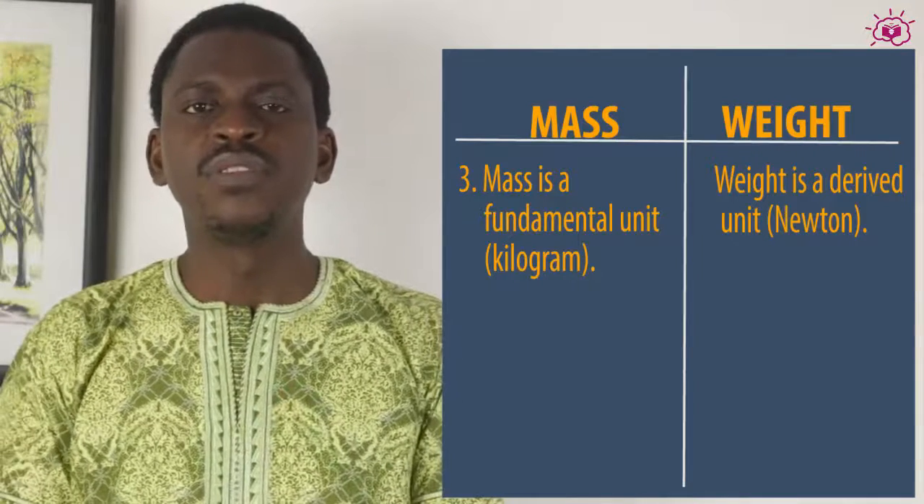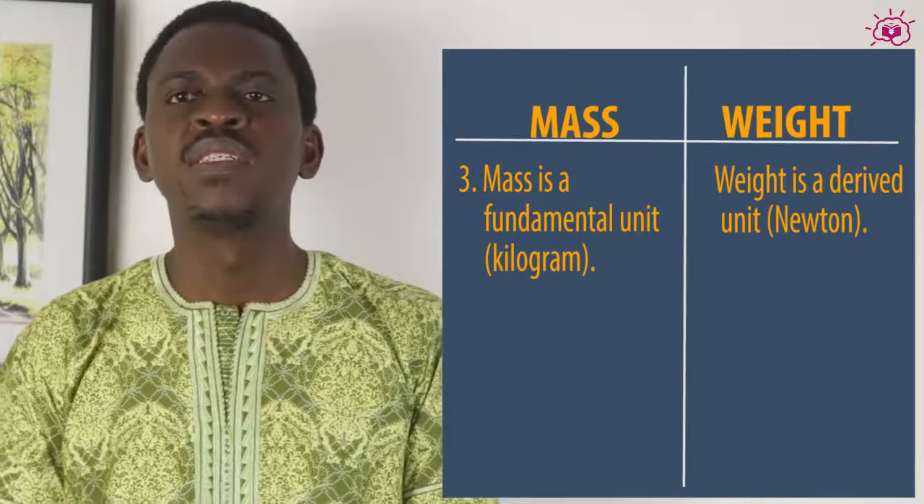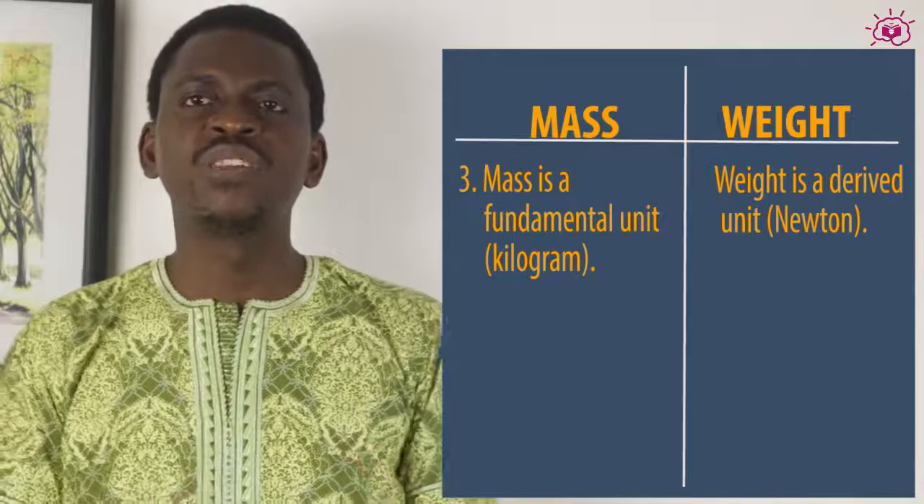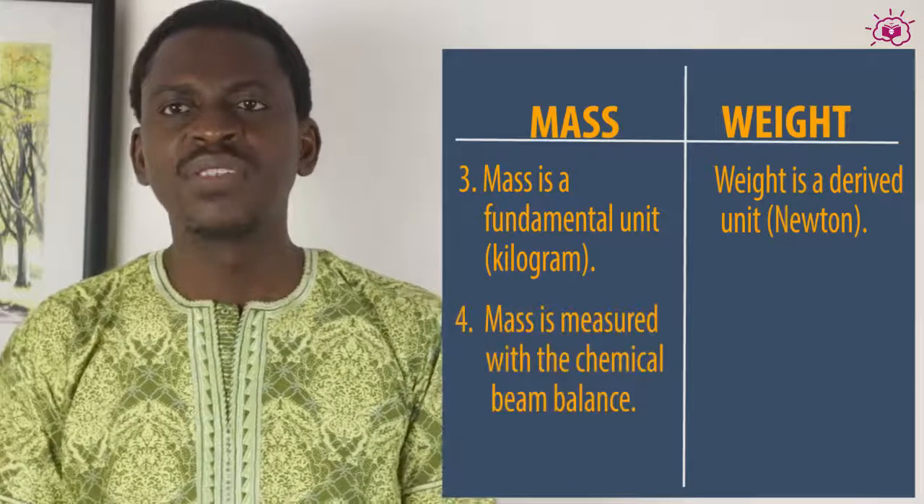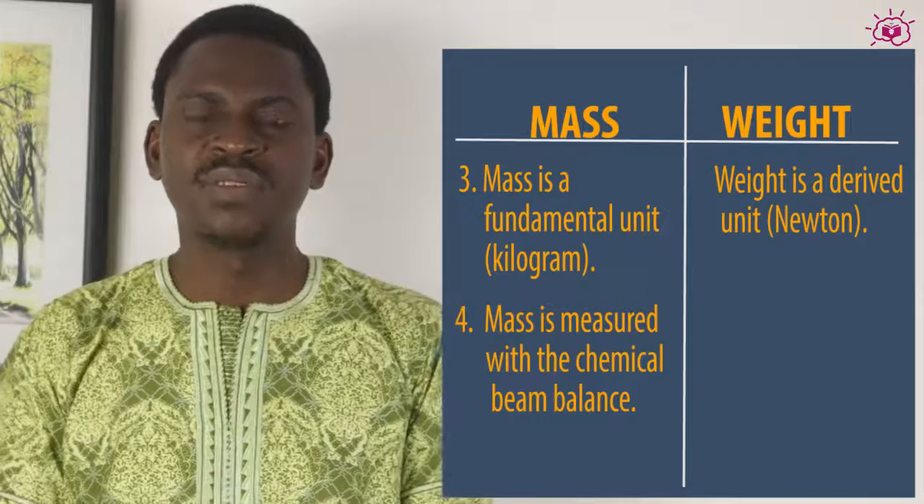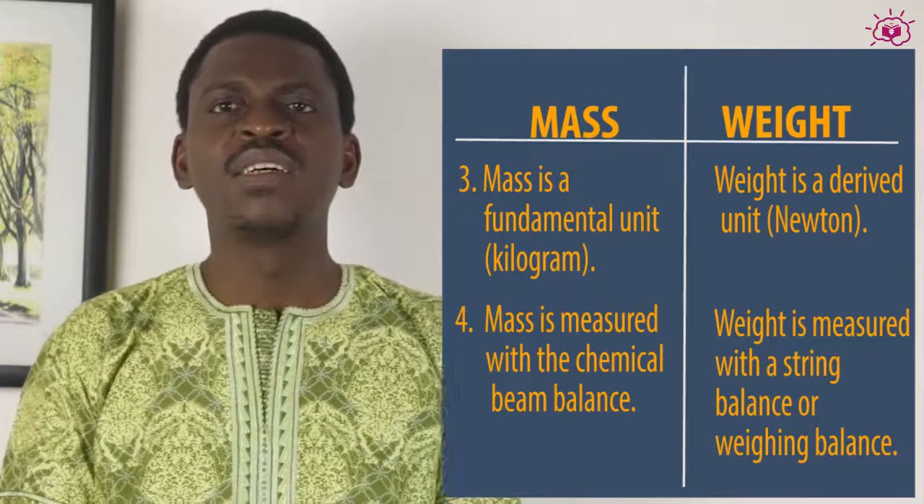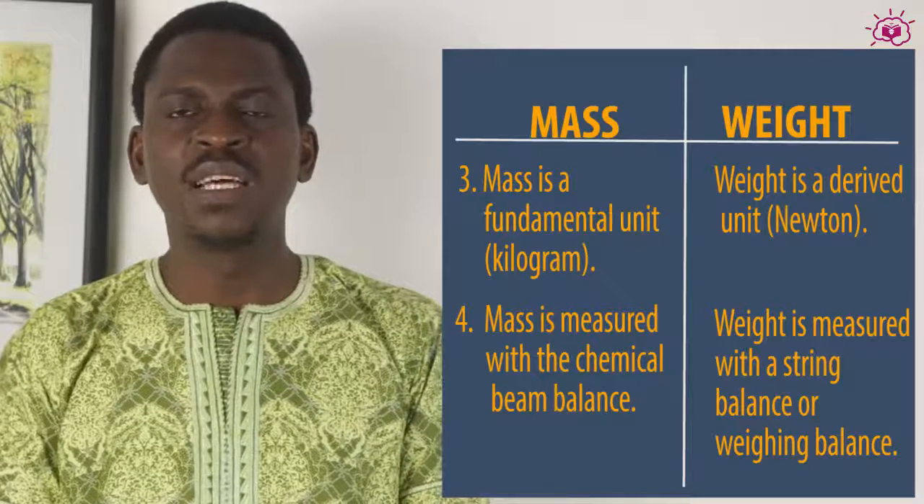Number 4 distinction or difference between mass and weight is in their measuring tool. Mass is measured with the chemical beam balance, while the weight is measured with the spring balance or weighing balance.